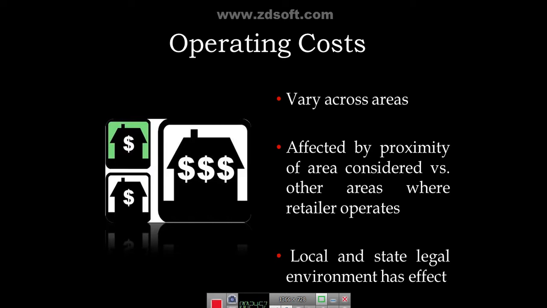Within the same area, where population is concentrated or a large number of customers walk in. So how does it reduce operating costs? For example, if one truck leaves from the Walmart distribution center, in a very short distance it can go on delivering to all the Walmart discount stores, because they are closely located. But if these stores are located far away from each other, the transportation cost increases. This is one example of how operating cost can increase.